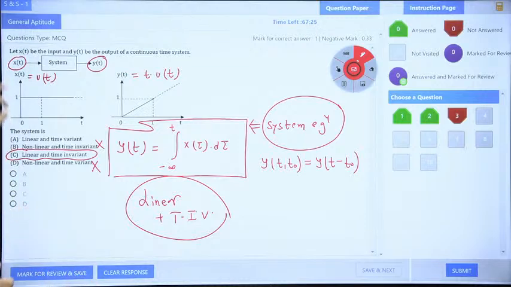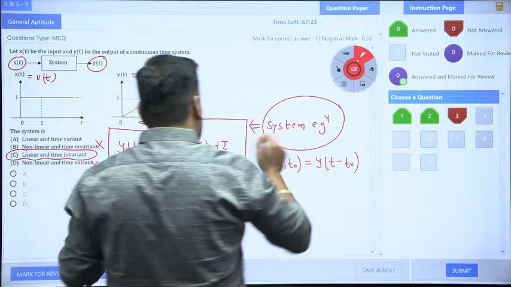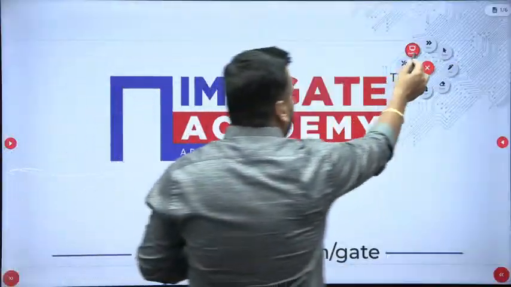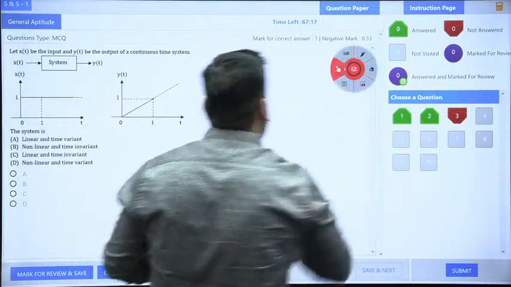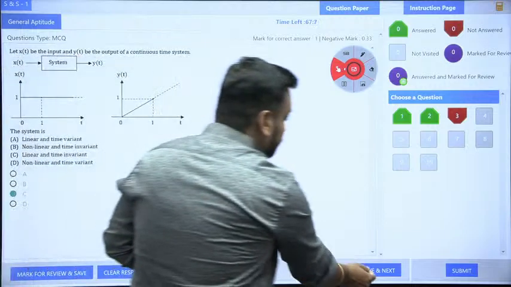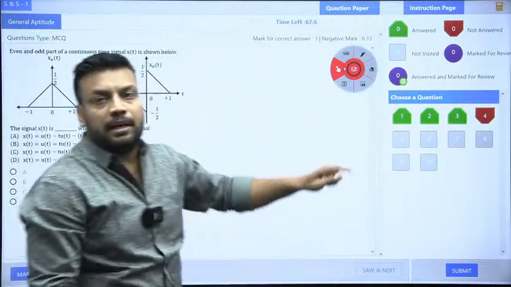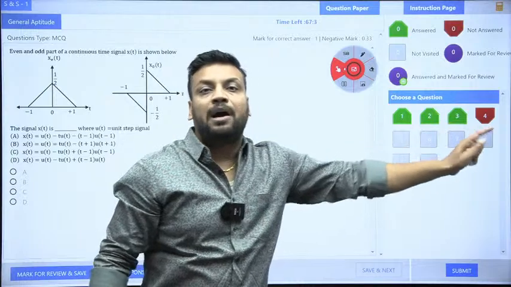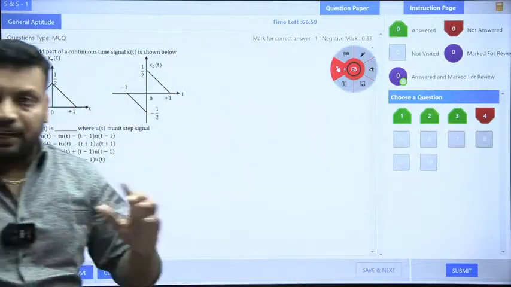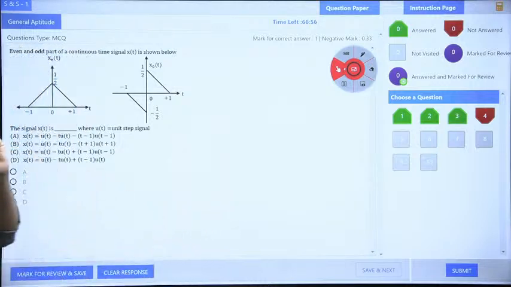So the correct answer for this question is what? If I attempt the question, everything will be removed, guys. So again I need to go to the desktop and click on this. Which option is correct, guys? Only option C is correct, so I tick mark this C. Option C selected, and now I go to save and next. Till now I attempted 1, 2, 3 questions, all marked with green color. It shows that I have answered all 3 questions.